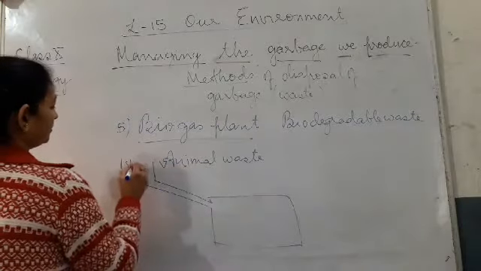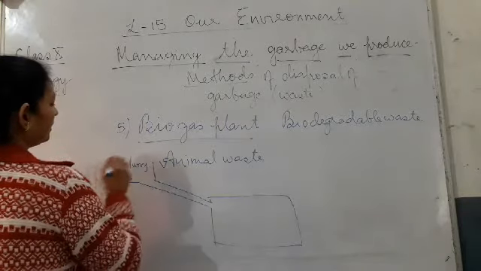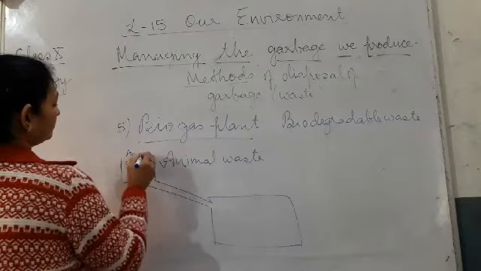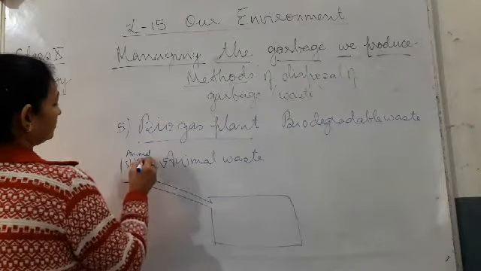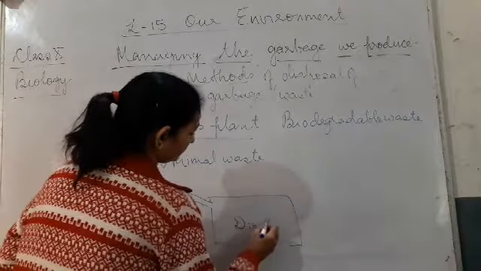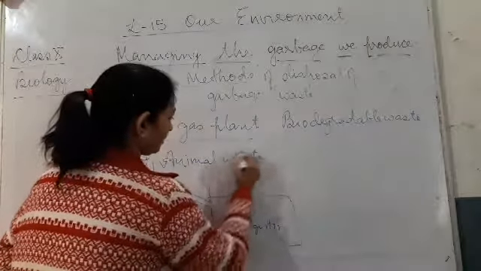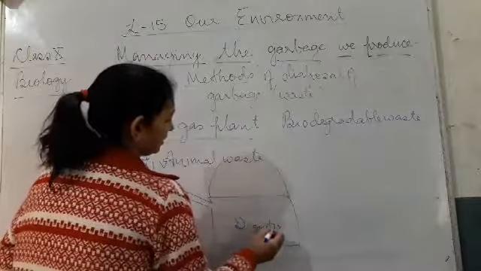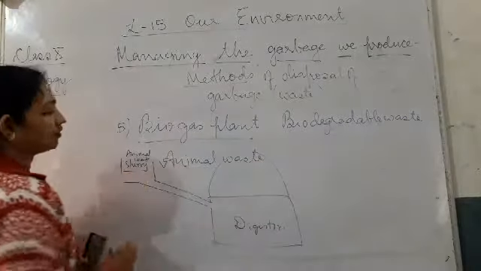Here you have the slurry, the animal waste. This is the digester. Okay, here you have a dome shaped structure. Here the animal slurry or the animal waste.